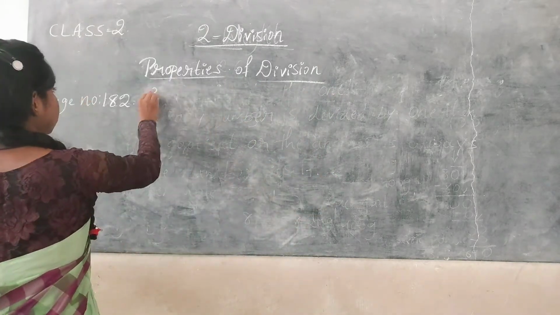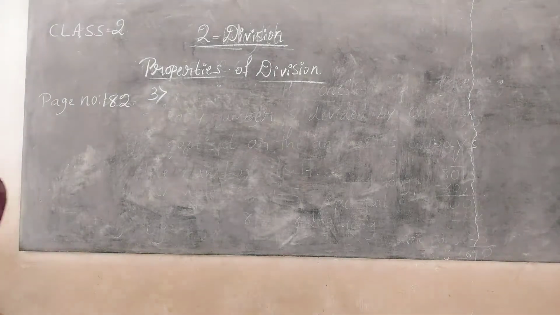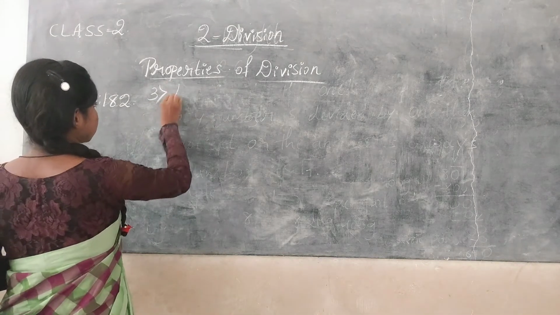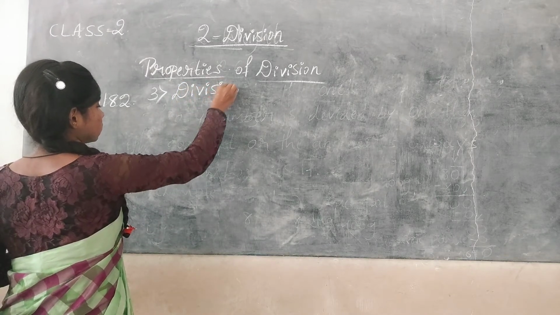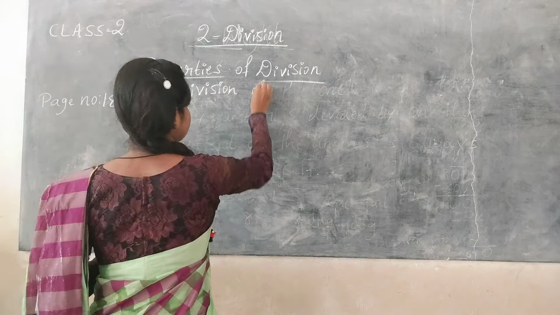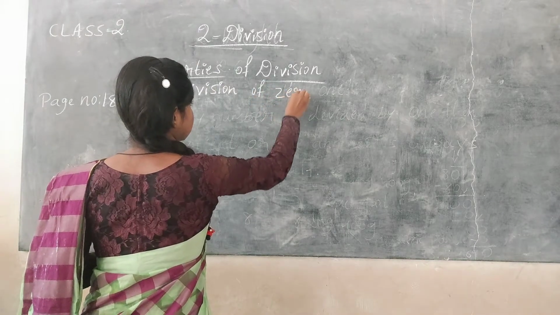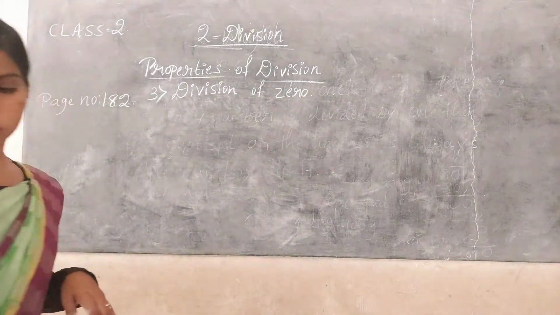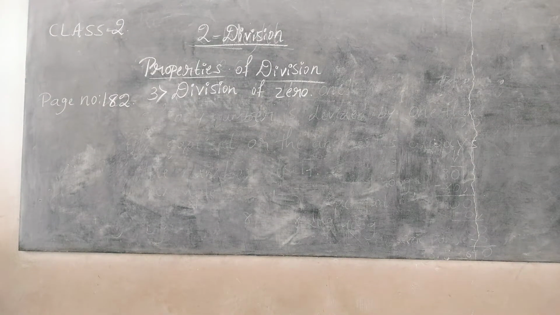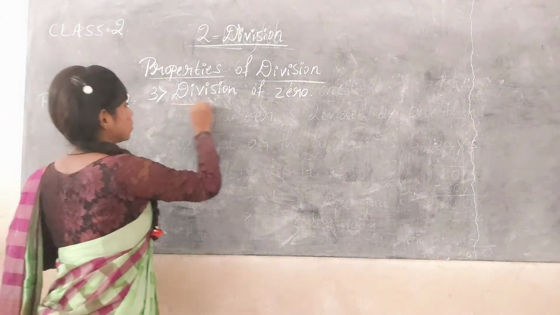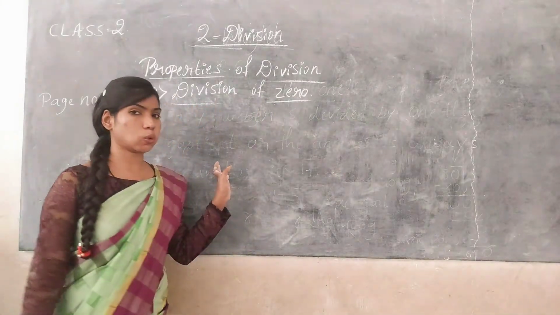And the third property is division of 0. Division of 0. And the third property is division of 0.